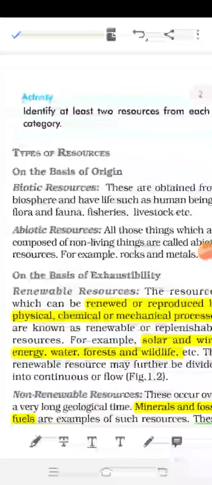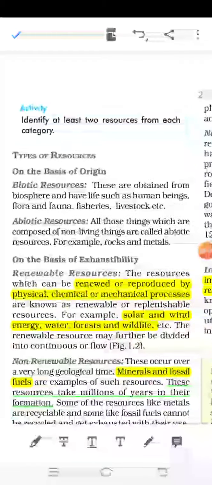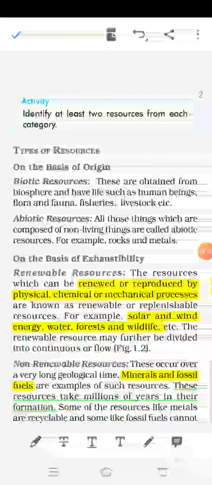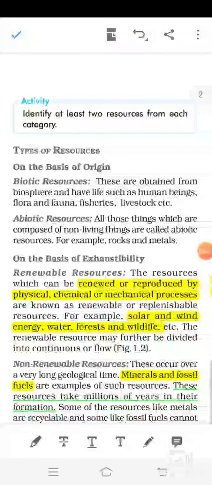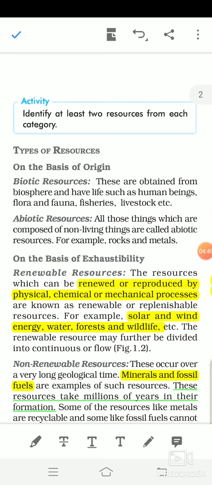First, on the basis of origin, how are resources classified? They are biotic and abiotic. Biotic simply means obtained from nature, the biosphere, and having life. If life is not there, then it is an abiotic resource. You also need to memorize the examples; here flora and fauna are given. What is the meaning of flora and fauna? Just comment on that. In the comment section you need to tell what you mean by flora and what you mean by fauna.